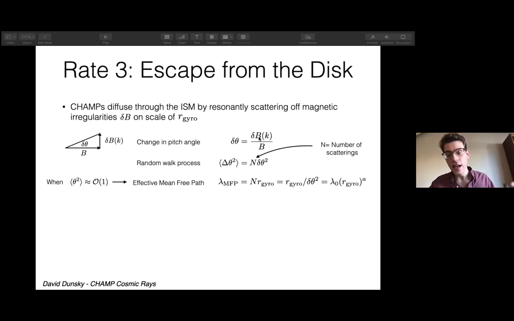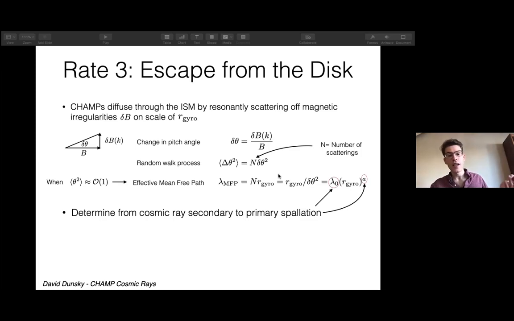Now, since these fluctuations in the power spectra are scale dependent, this necessarily goes as some gyro radius to some power A. So it's not necessarily linear in the gyro radius. In fact, we can determine this empirically from looking at the cosmic ray secondary to primary spallation ratios. This is just because we've measured very well in the lab, in colliders, the spallation cross sections for various nuclei.